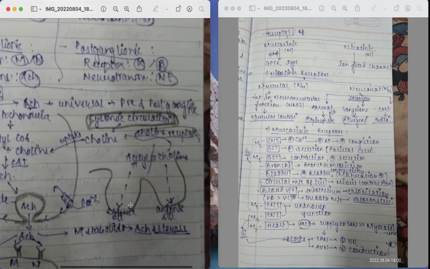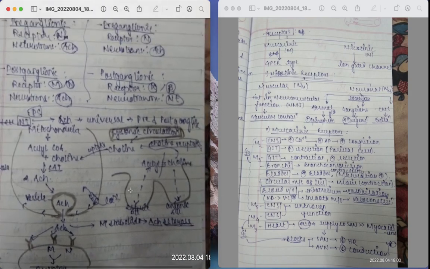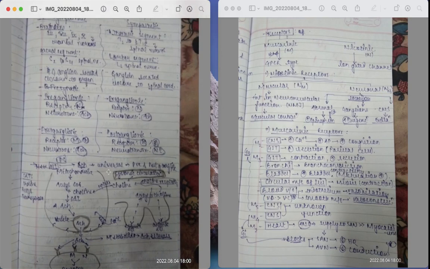It has two sites, the esteric site and the anionic site. The esteric site attracts the acetyl part of the acetylcholine, and the anionic site attracts the choline part, leading to the breakage of the bond, and the acetyl is attached to the esteric site. The choline is released and taken back up into the systemic circulation, released again, and the cycle goes on like this. So this is the story of the neurotransmitter in the parasympathetic nervous system.